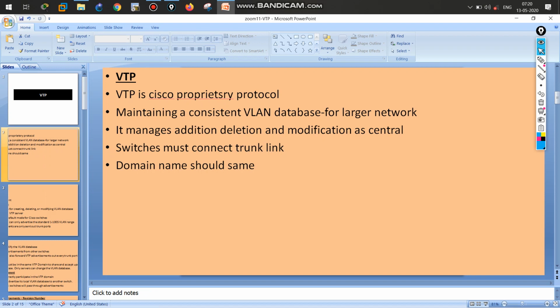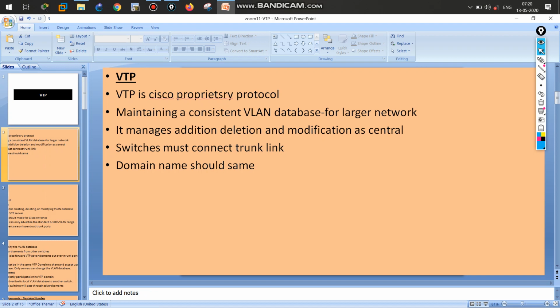We can make one switch a server, like a king, and he can take decisions according to his own wish. The administrator will control only one switch, and with that one switch we can control every switch in the domain. That is the main advantage of VTP. Addition, deletion, and modification are all possible on the central switch, and we can pass this information through that switch itself.